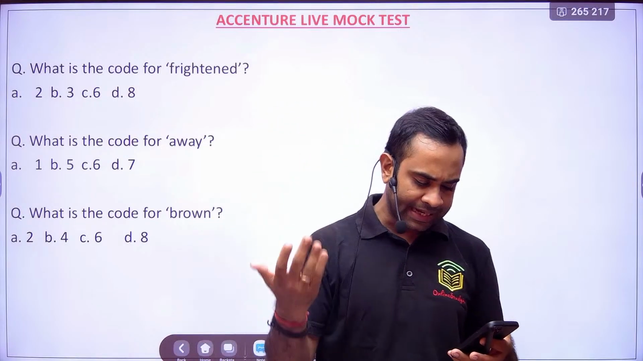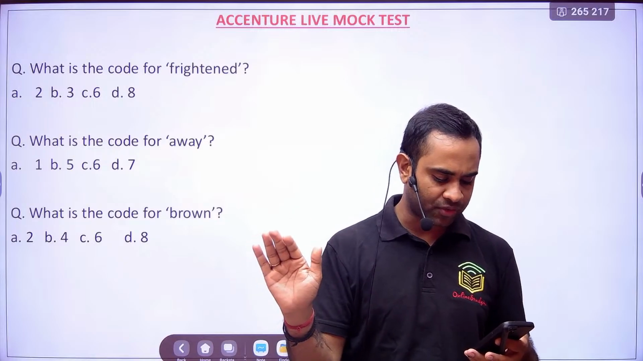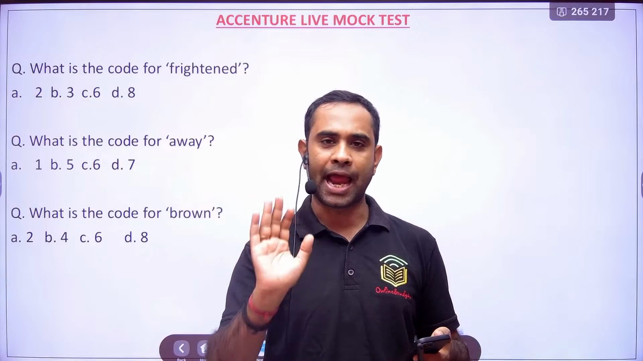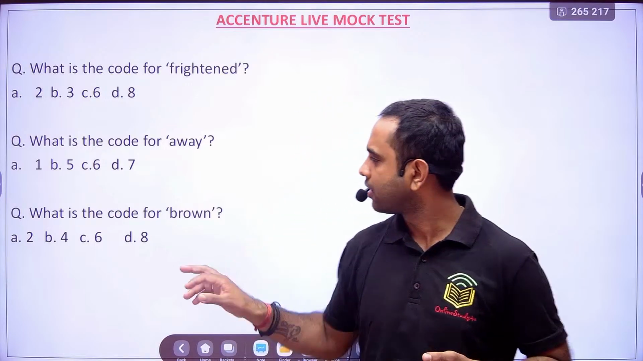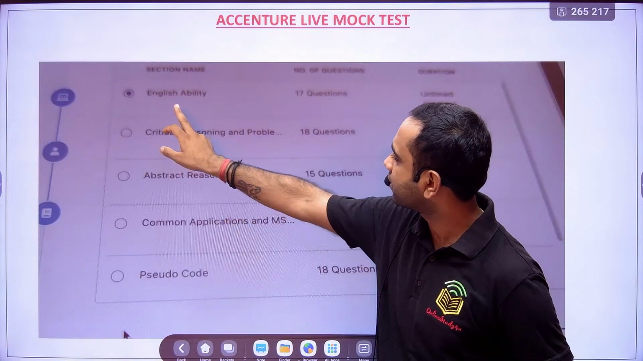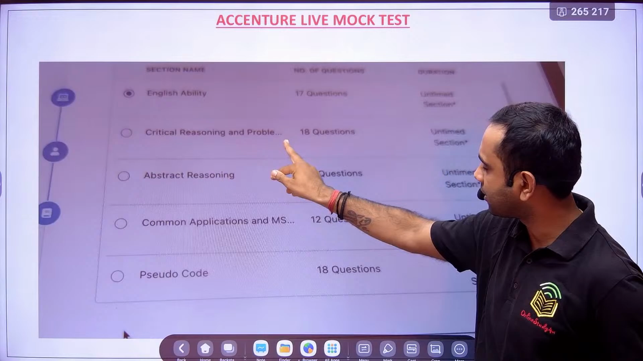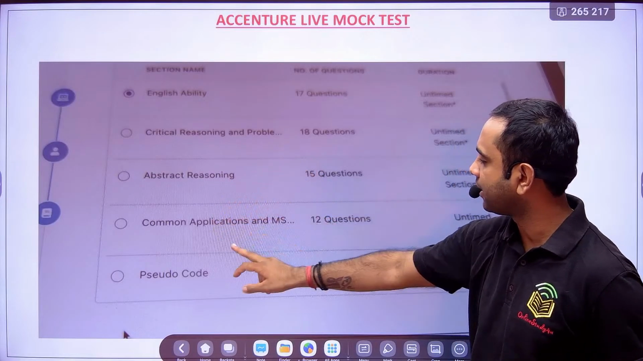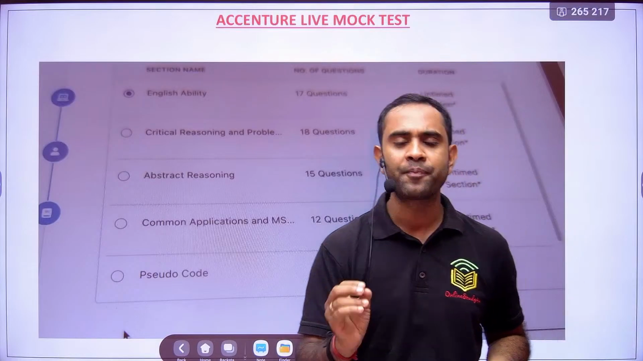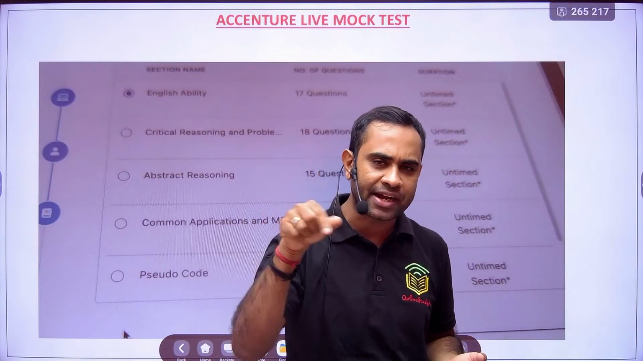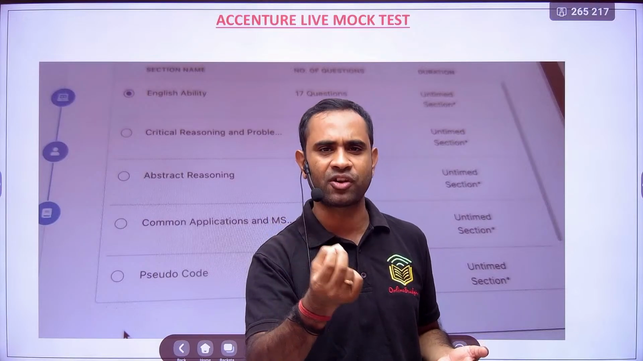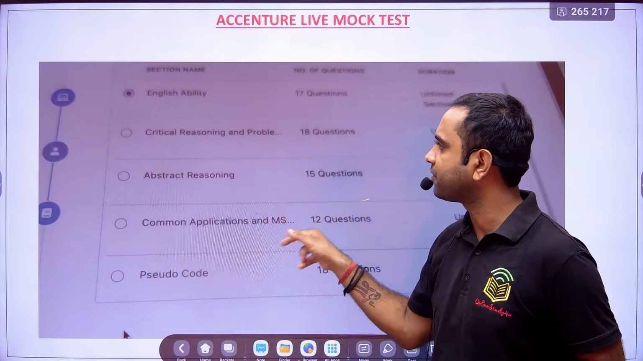See, you will be getting dates. This complete month Accenture exam is going to happen. Aptitude will not come in Accenture, right? So many of you are asking, sir, in Accenture what will come? In Accenture, English ability, critical reasoning and problem solving, abstract reasoning, common application and MS Office pseudocode. So they will not ask you aptitude. Maybe very basic in flow chart and all, right? In reasoning, they might ask you to calculate 10%, 20% of some data, which we have done in our previous problem.